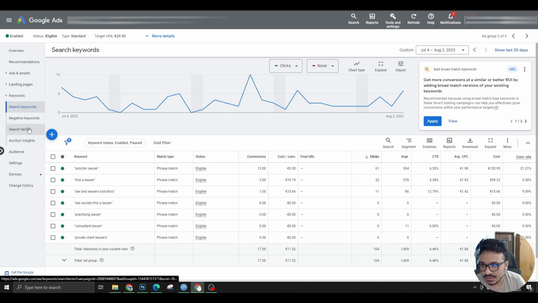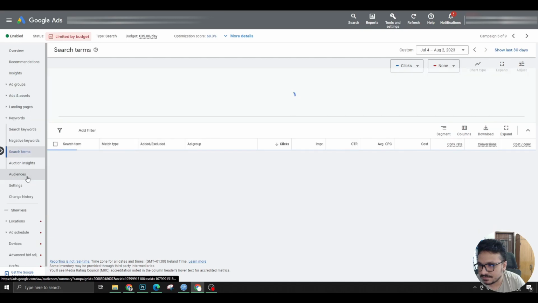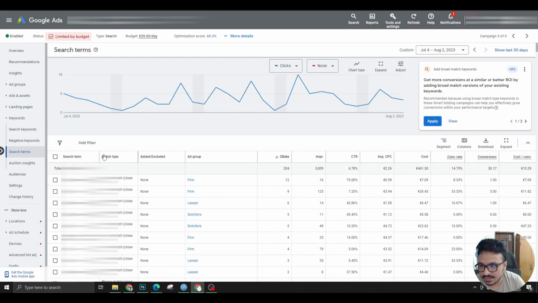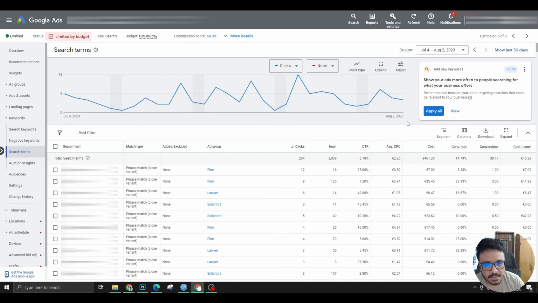And another thing, if I go to search terms, let me go back. Let's go to the campaign level so I can see all the ad groups. Let's go to search terms. This is where you can get more keywords, right? So let's say Joyce Solicitors Cork. This has not been added, but is this getting conversions? Yes, it got 1 conversion. I would say it's not enough to make a decision, but if within 1 month it got like 50 clicks and then 2 or 3 conversions, then I would definitely take it. So Solicitors Cork, Joyce Solicitors Cork.